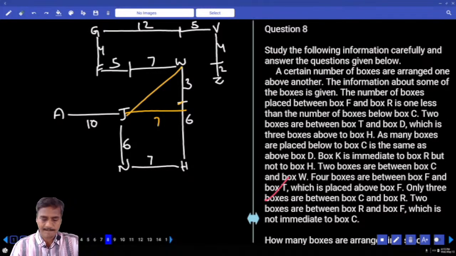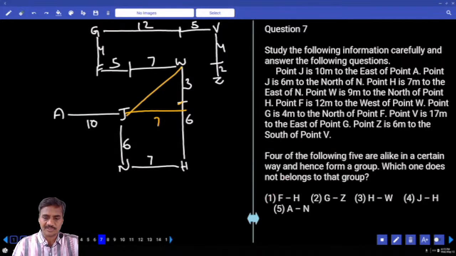And the seventh one. Which of the following is the odd one out? F and H: F is northwest of H. G and Z: G is northwest of Z. H and W: H is northwest of W? That is not happening. And what is your answer here? Choice 3 is the odd one.